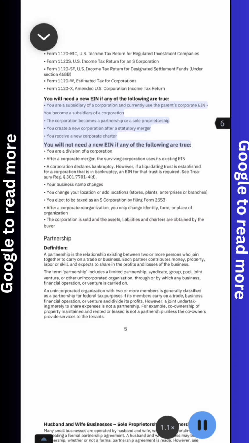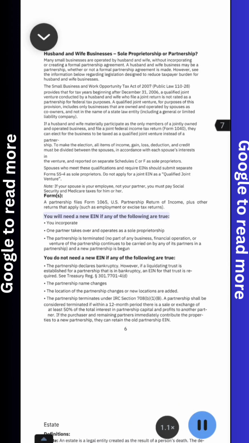The corporation becomes a partnership or a sole proprietorship. You create a new corporation after a statutory merger. You receive a new corporate charter. You will not need a new EIN if any of the following are true. Partnership forms. 6. You will need a new EIN if any of the following are true. You do not need a new EIN if any of the following are true.